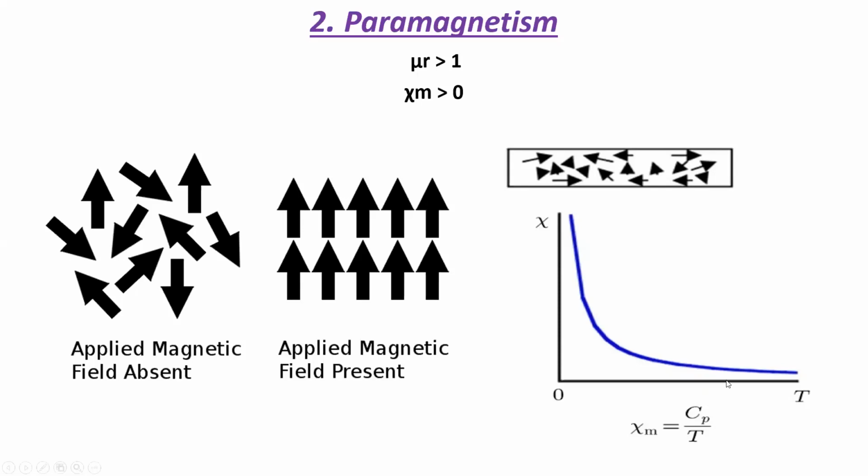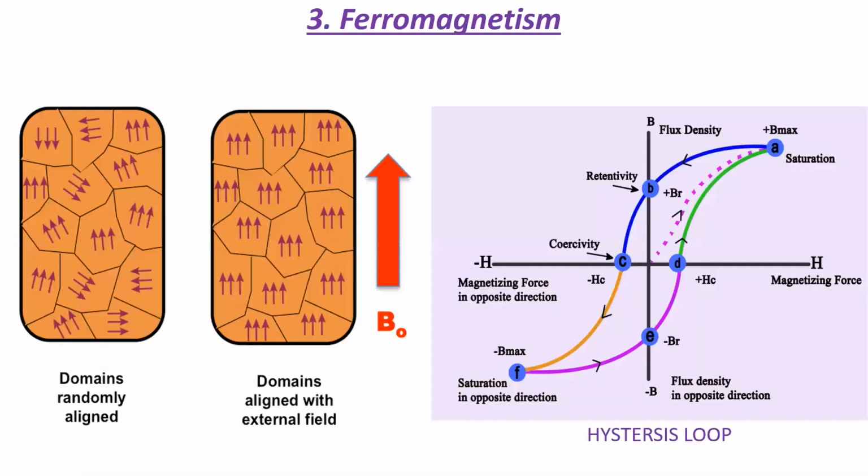Since as the temperature increases, thermal vibrations increase, and therefore the randomization of alignment occurs and the material is demagnetized. Examples of paramagnets are oxygen, aluminum, and calcium. Paramagnets find their applications in the form of temporary magnets, which are used in electric cranes to lift magnetic materials, as we all know.